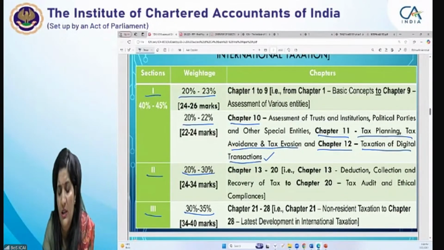One to two generally comes from PGBP. Yes, question numbers 1 and 2 generally come from PGBP. But of course, they might test you on income from house property also, if they give 115BA, BAB, or some rental income. The company is having some income from renting of properties, that also can come in your question. Other sources may also come, but generally they are from PGBP or capital gains.